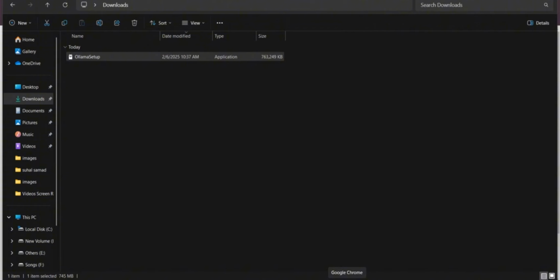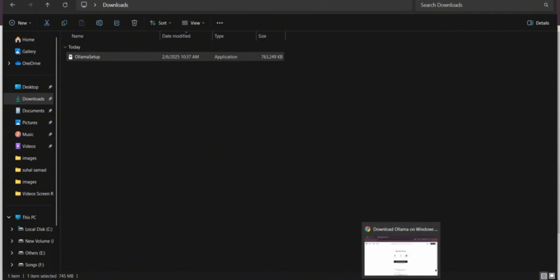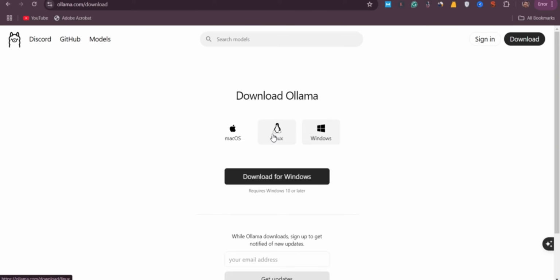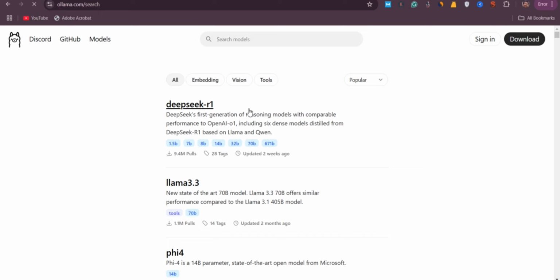So I will show you how to do it. Just go to the Ollama website, then click on Models, which you see on the left corner of the website.